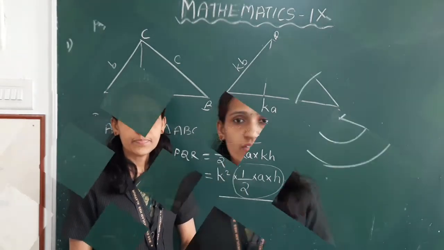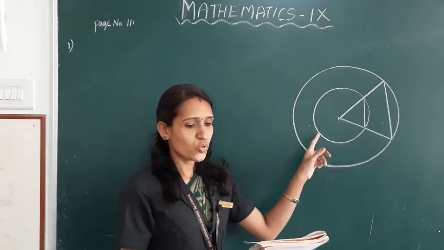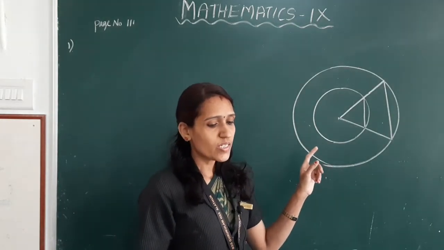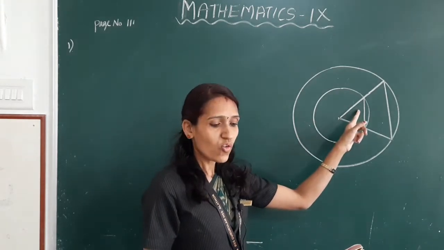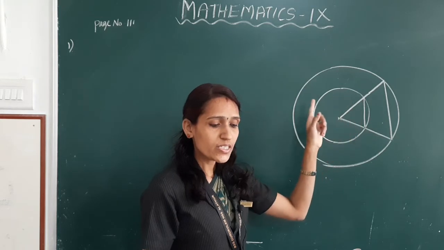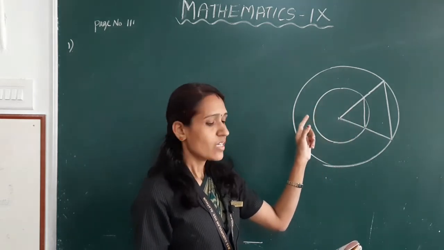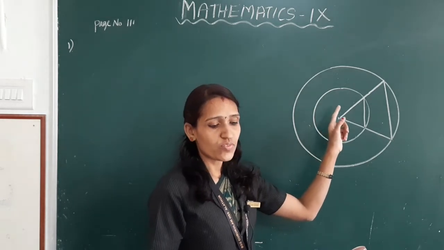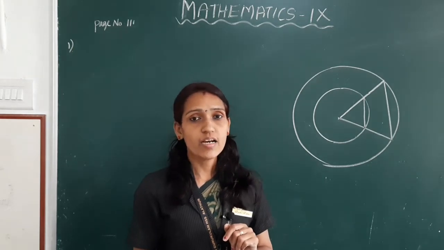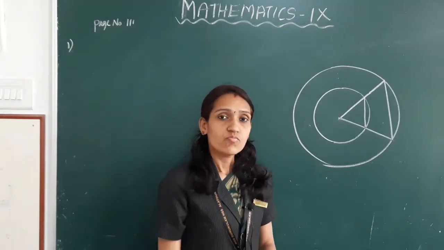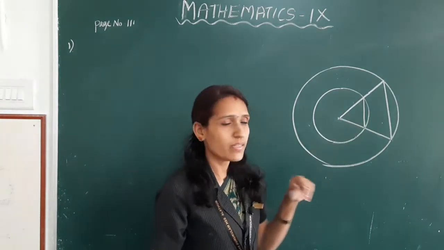Clear children? Let us do a problem. The picture shows two circles with the same center and two triangles formed by joining the centers of the points of intersection of the circles with the two radii of the large circle. Prove that these triangles are similar. Now we have to prove these two triangles are similar.